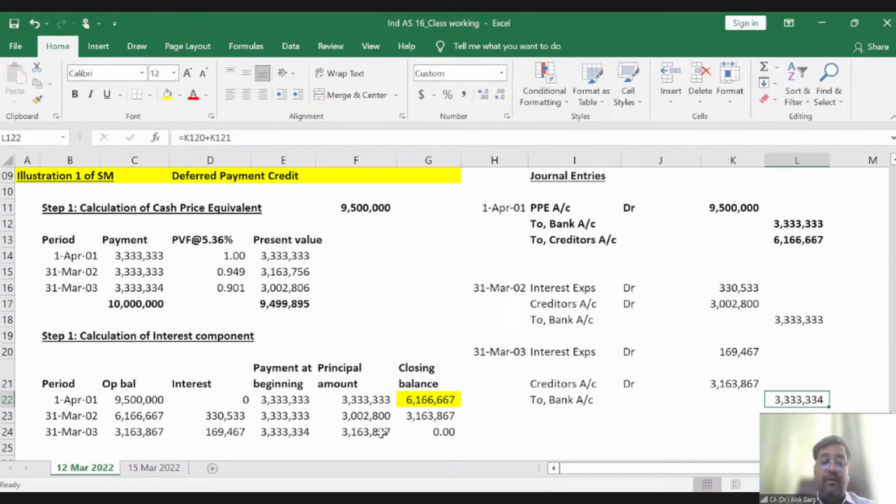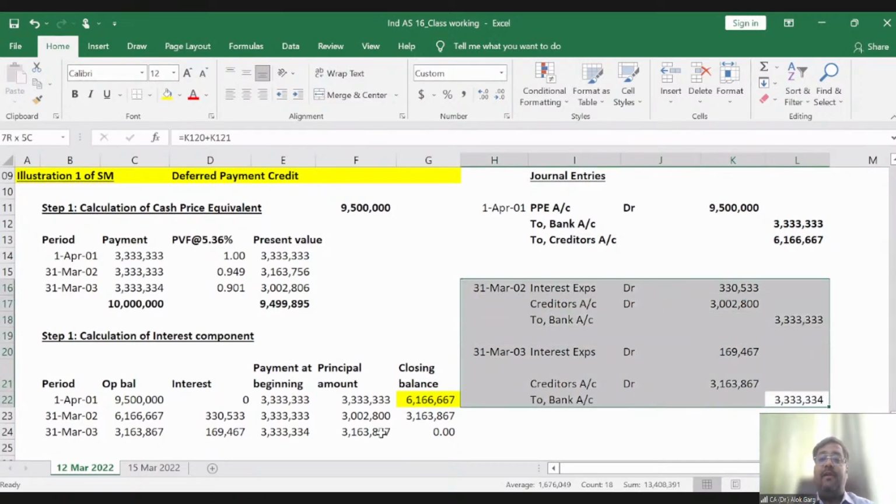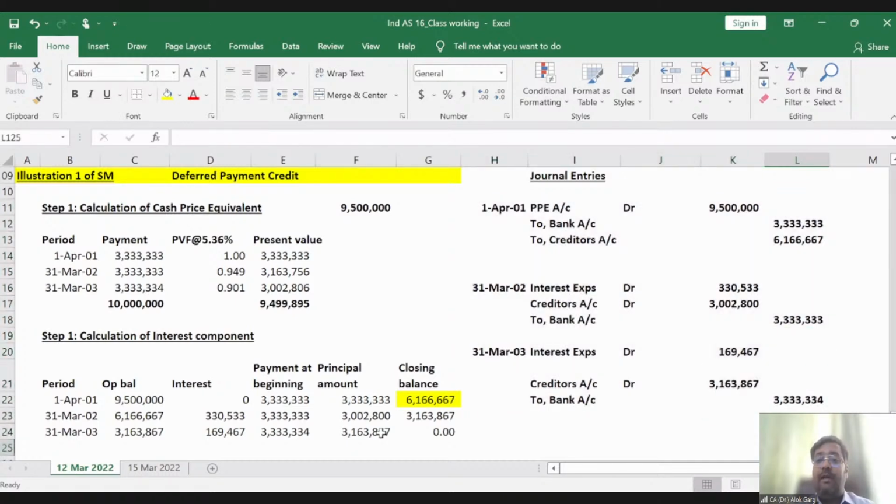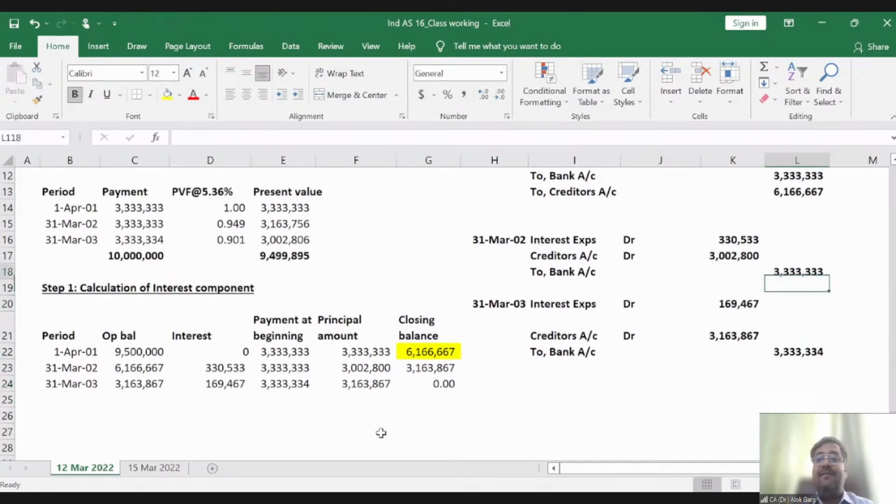So these are the accounting entries which need to be passed at the time of deferred payment terms, right? If it would be a qualifying asset, then this finance cost would be capitalized, right? Is it clear, friends? Please let me know if you have understood the concept of deferred payment credit, or I should explain it again.